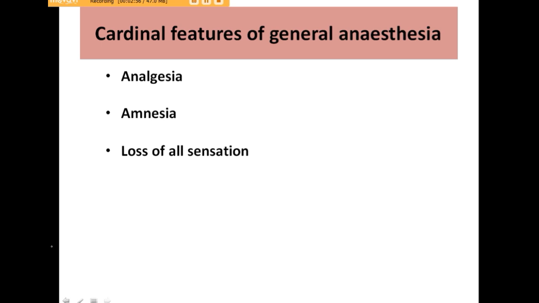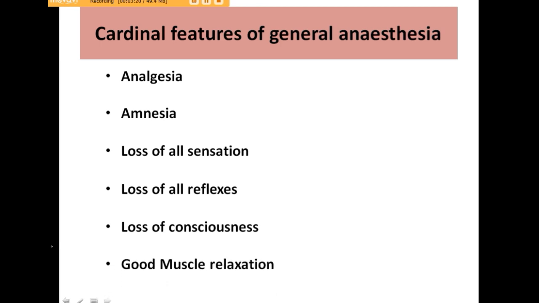There should be loss of all the reflexes, like if an incision is given on the skin or on the peritoneum, there should be no reflex movement, and there should be loss of consciousness, so the patient should not have any awareness of an ongoing procedure. There should be a good muscle relaxant effect of an anesthetic agent, so the person becomes immobile during the procedure.